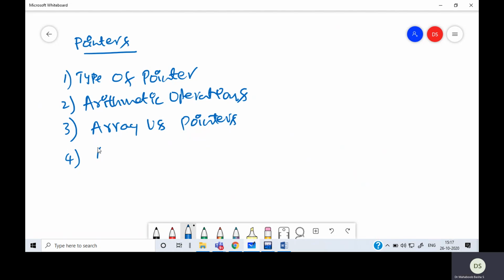Then we'll see dynamic memory allocation if required. So these are the subtopics I want to cover.